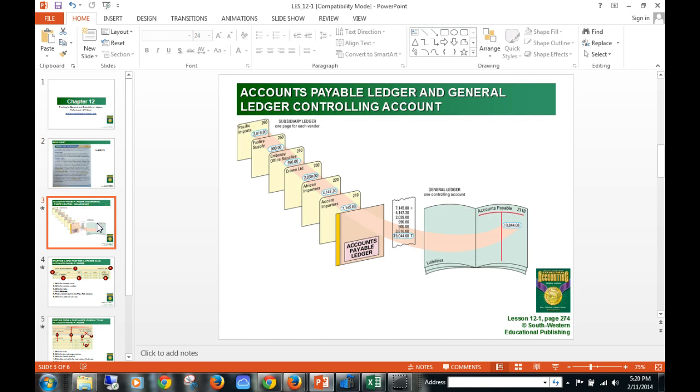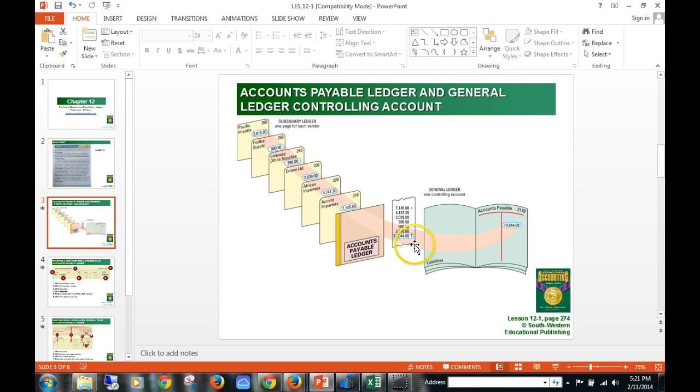I'm going to turn to page 274, and this starts 12-1. What we're going to learn today is posting from the purchases journal to our ledger accounts. And you can see here how they have broken this down. This is your main account, how much we owe, $19,044.08.